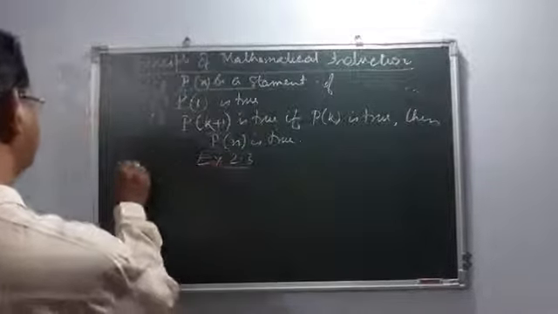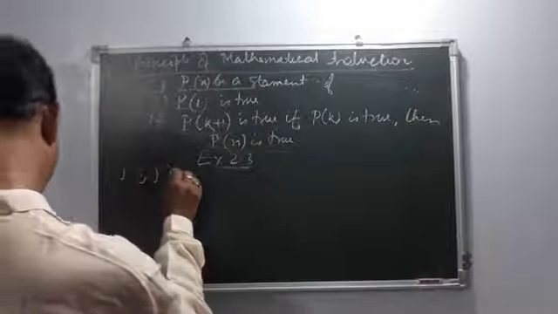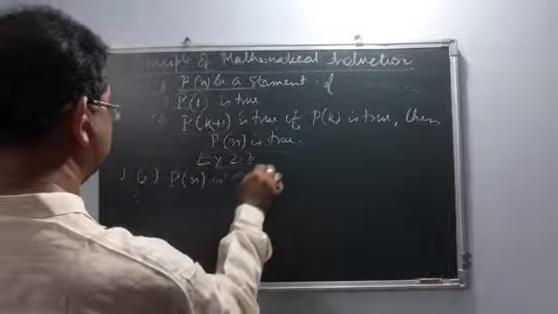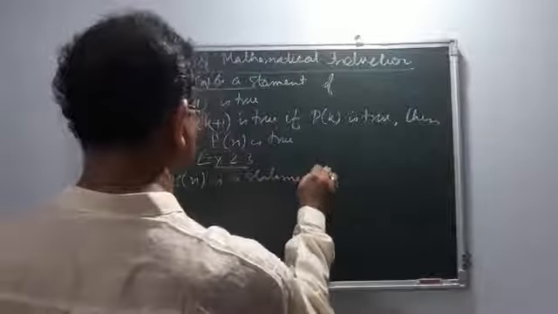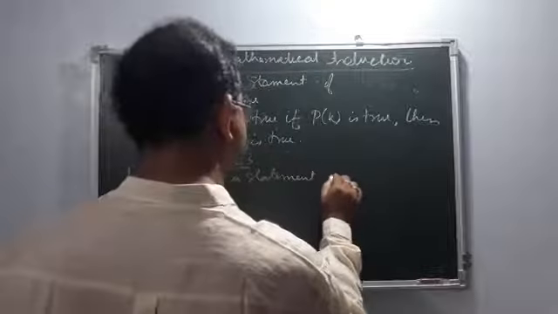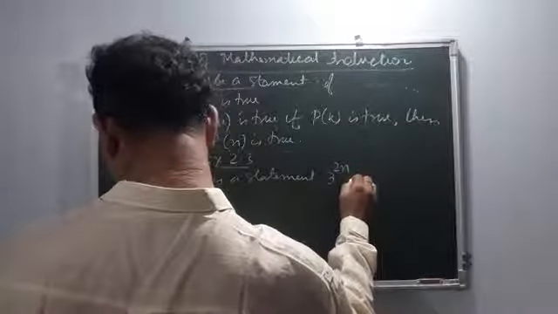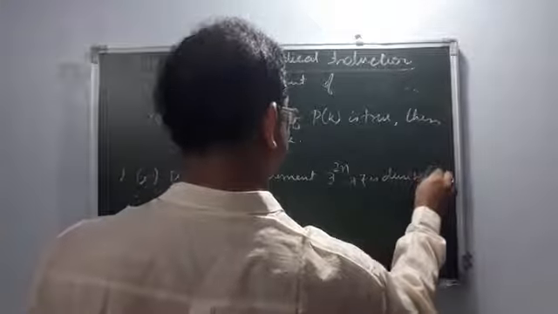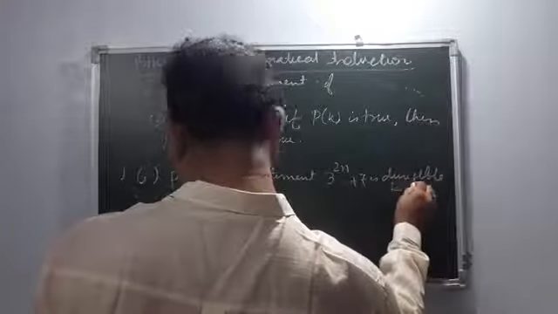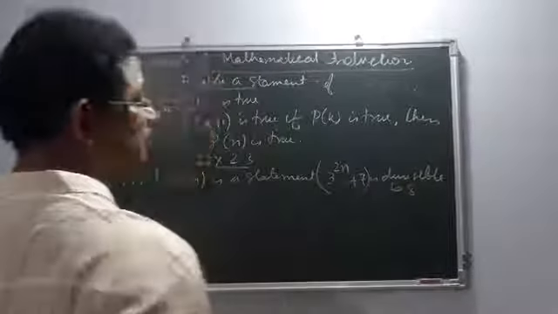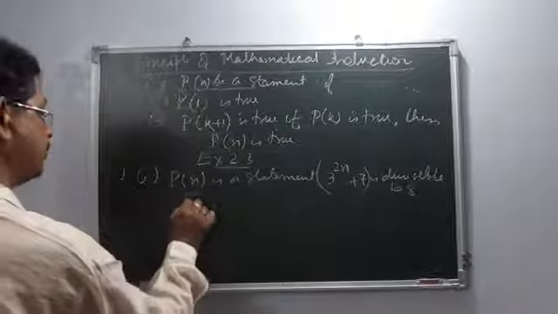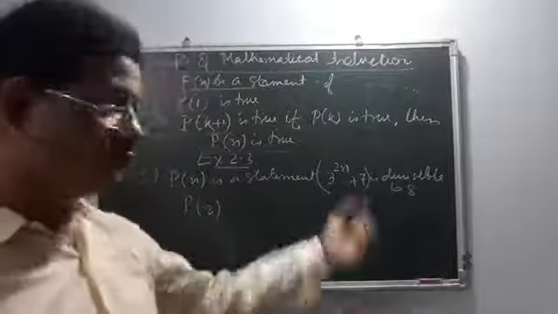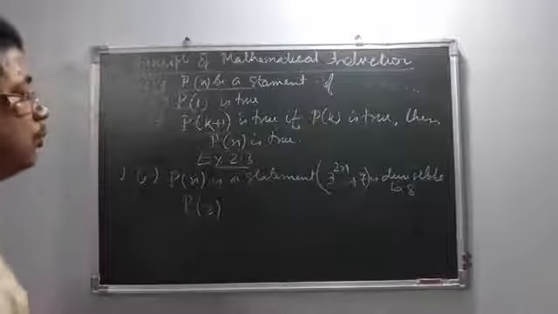In 2.3, question number 1, they said P(n) is a statement: 3 to the power 2n plus 7 is divisible by 8. Then they said find P(2).